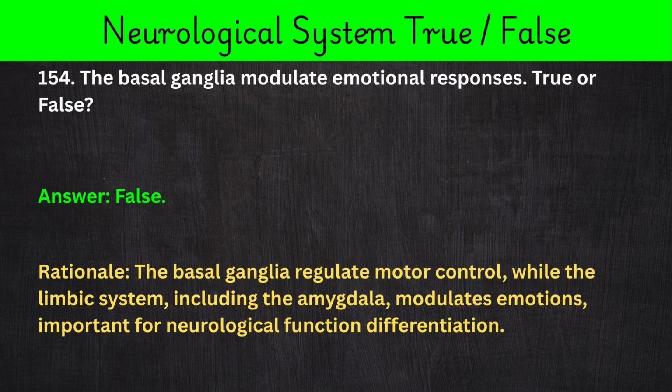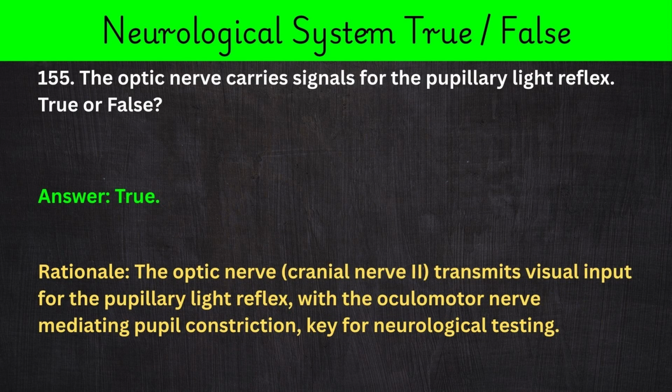154. The basal ganglia modulate emotional responses. True or false? Answer: false. Rationale: the basal ganglia regulate motor control, while the limbic system, including the amygdala, modulates emotions, important for neurological function differentiation.